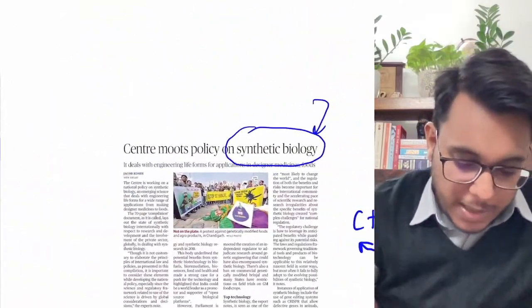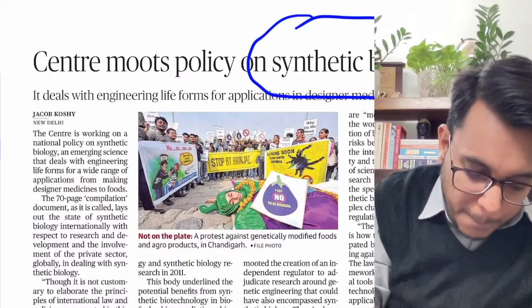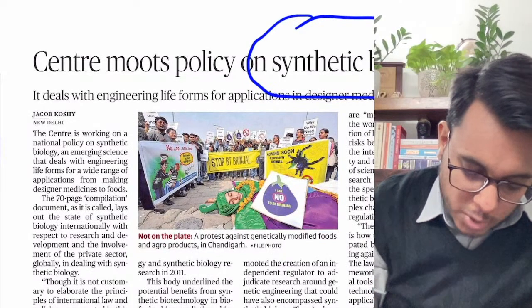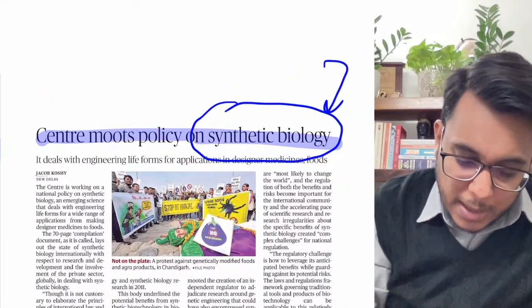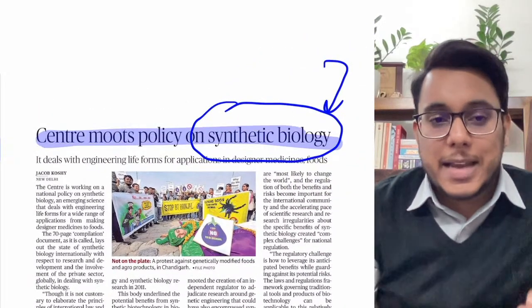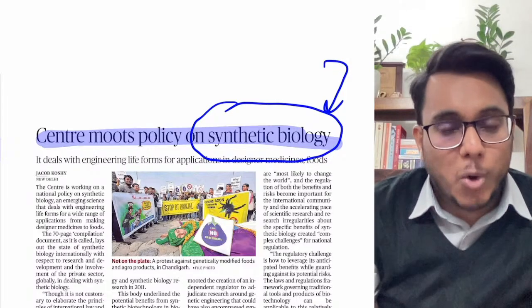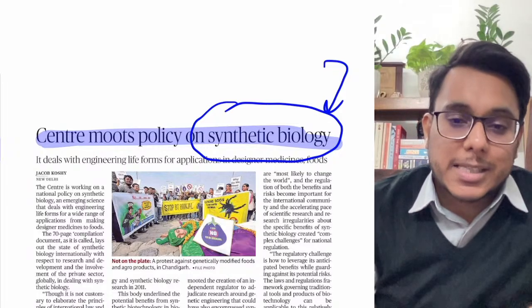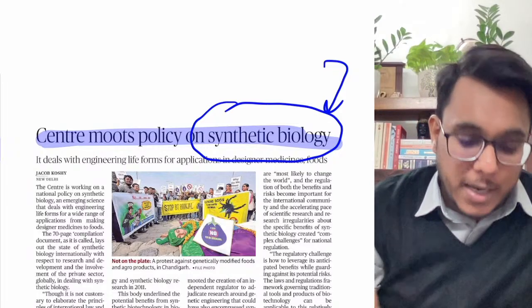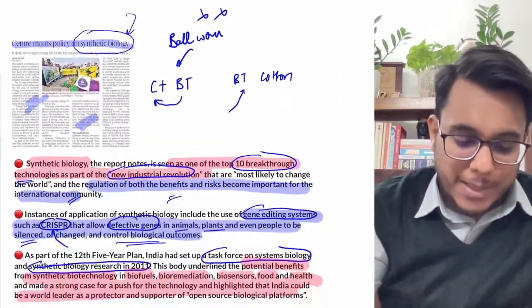Now what this article is providing is that recently a compilation document has been released. Under this compilation document, it has been indicated that India is working on synthetic biology, and soon in the direction of synthetic biology we will be coming out with an overarching scheme or an overarching document. So this is something that has come. Fine, guys, this is all about this article.